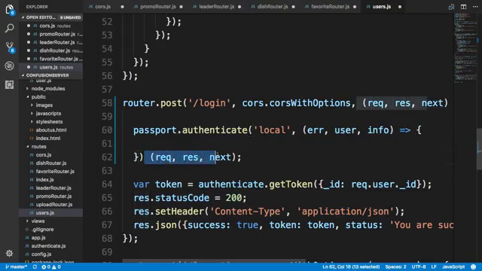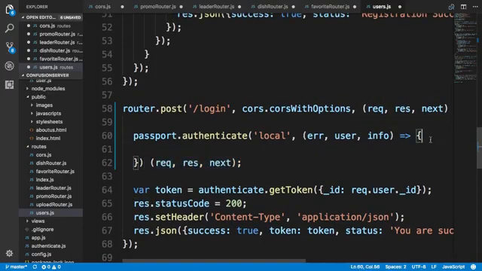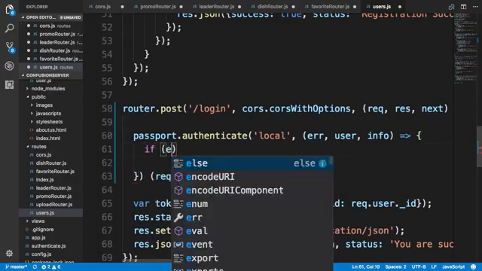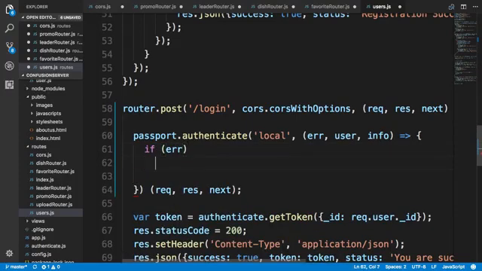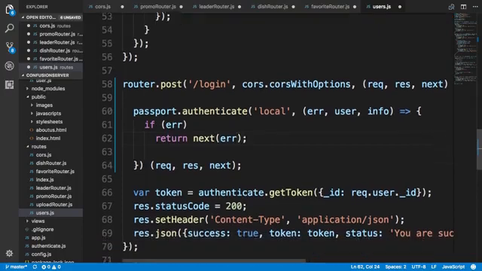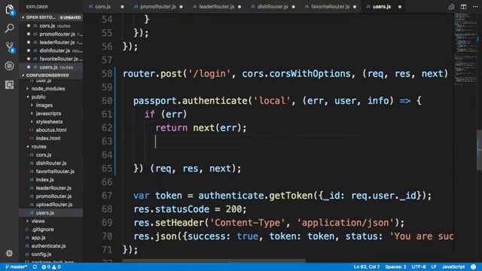So you also need to supply this req, res, next right there too. Now, if this occurs, so we'll say if error. So if there is an error that occurs, we'll say return next(err), and then let the error handler of our express router take care of that.